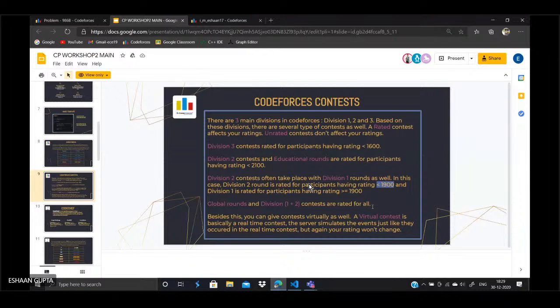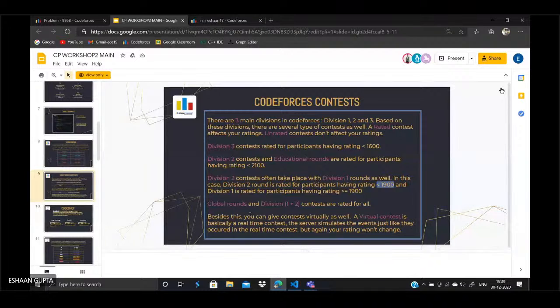Now suppose by chance you miss some contest, or you don't have that much time to take part in some contest. So you can also give this contest virtually. Now what does a virtual contest mean? A virtual contest is just like the original contest, but your rating is not going to change. You can sit for 2 hours and give a contest virtually.